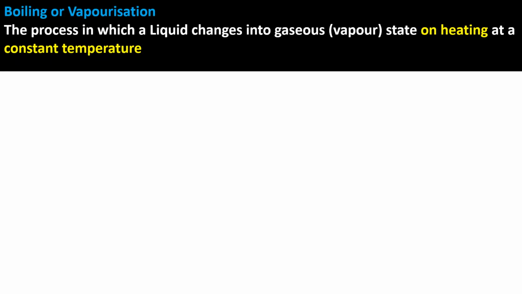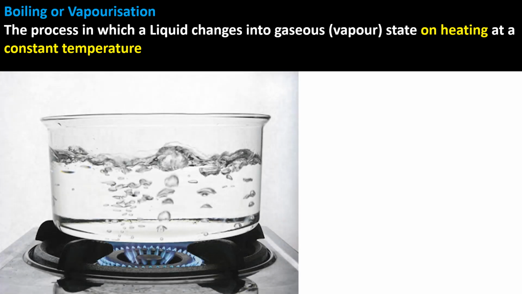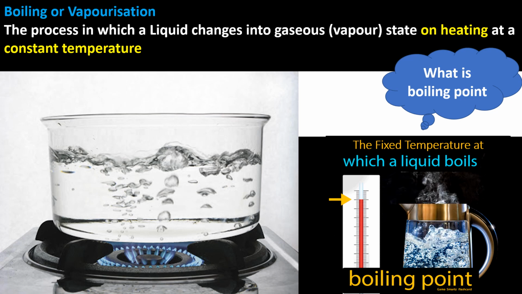Boiling or vaporization. Boiling is the process in which a liquid changes into gaseous or vapor state on heating at a constant temperature. When you provide heat to water, it will start boiling not immediately, but when it reaches 100 degrees Celsius. So boiling is the process in which liquid changes into gaseous state or vapor state on heating at a constant temperature. So at that fixed temperature, that is 100 degrees Celsius, the boiling process will start. What is boiling point of water? It is 100 degrees Celsius.